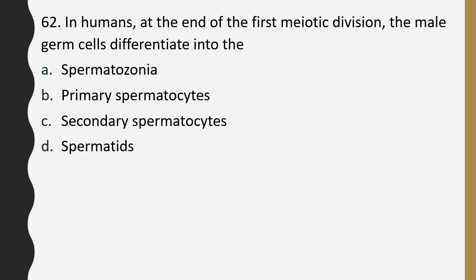Question number 62. In humans, at the end of first meiotic division, the male germ cells differentiate into spermatogonia, primary spermatocyte, secondary spermatocyte or spermatid after the first meiotic division. Correct answer is option C, secondary spermatocytes.